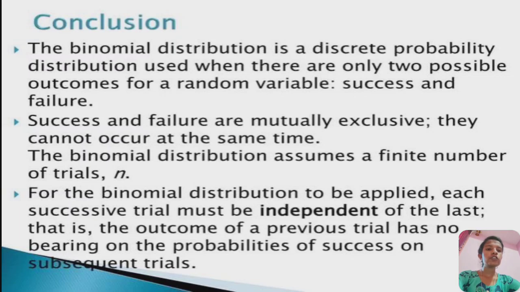Conclusion: the binomial distribution is a discrete probability distribution used when there are only two possible outcomes for a random variable, success and failure. Success and failure are mutually exclusive, they cannot occur at the same time. The binomial distribution assumes a finite number of trials, n. For the binomial distribution to be applied, each successive trial must be independent of the last, that is, the outcome of a previous trial has no bearing on the probabilities of success on subsequent trials.